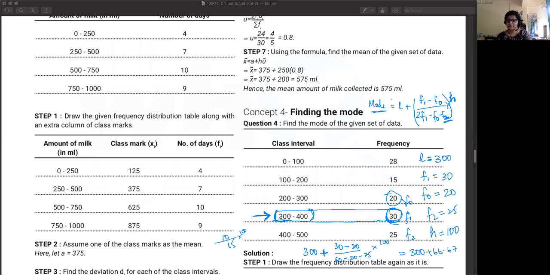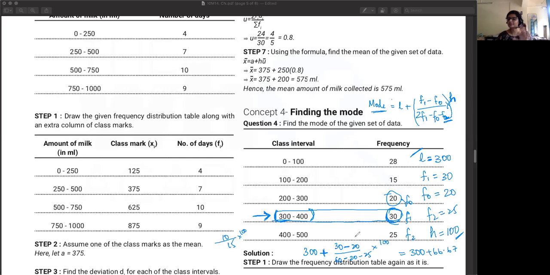Pratham, you added. So then where? Check, see if all these values that you took are correct. L should be equal to 300, F1 30, F0 20 and F2 25, and H should be 100. If all these values are correct, then check your formula. See if you put the values correctly in the formula.